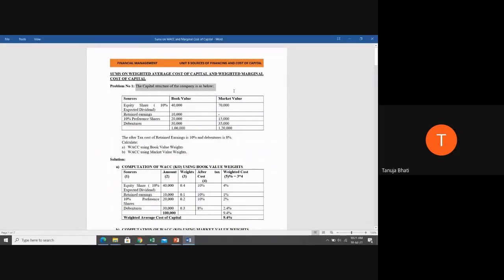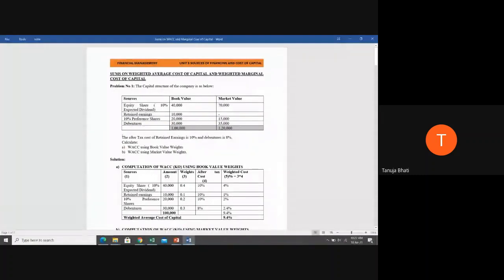So let us see problem number 1. The capital structure of the company is as below. Here they have given the different sources through which the company has raised its capital, that is, equity shares with 10% expected dividend, retained earnings, 10% preference shares, and debentures. The book value is given for each source of capital, the market value is given for each source, and the total capital raised by the company in figures is given.